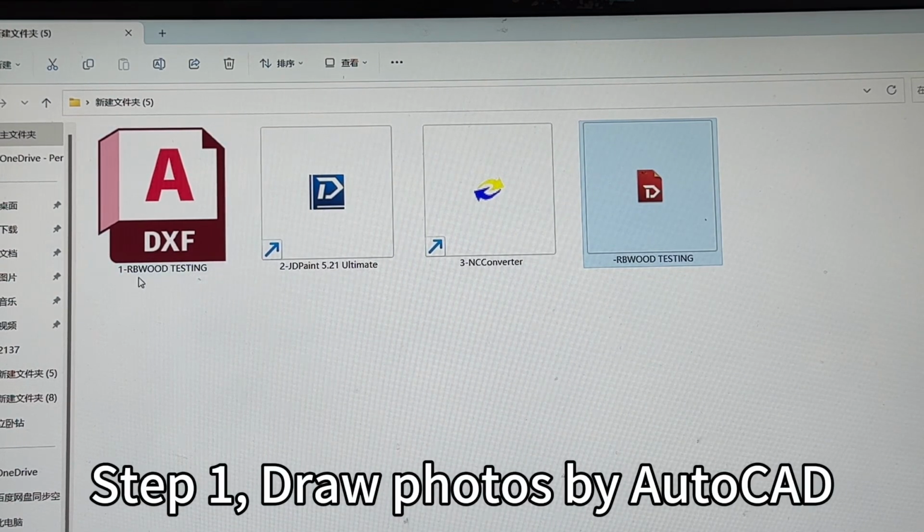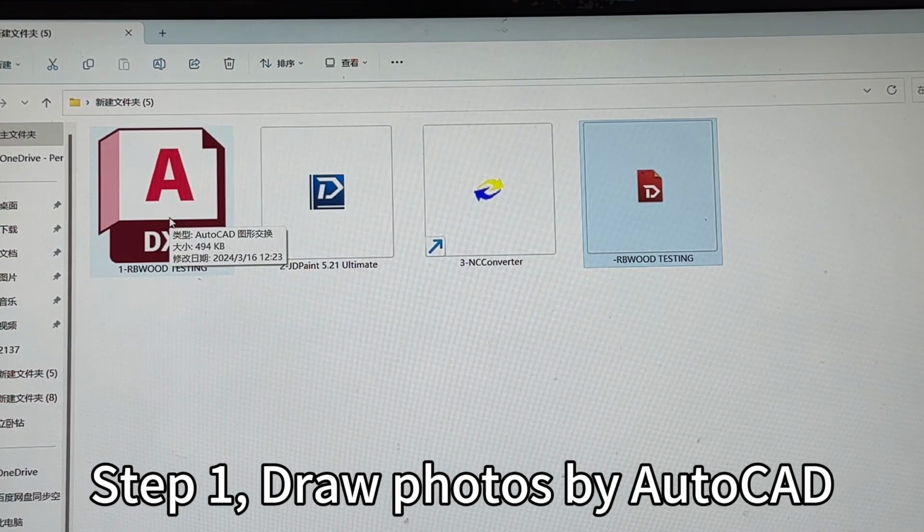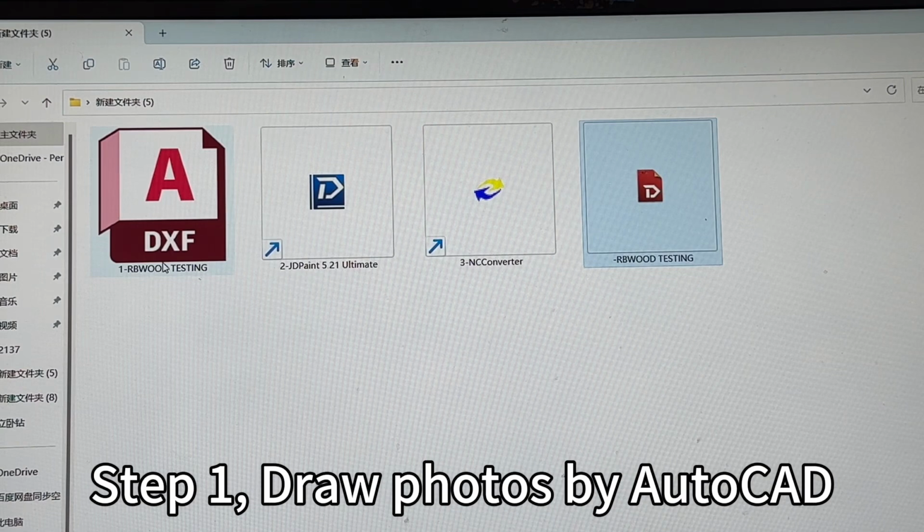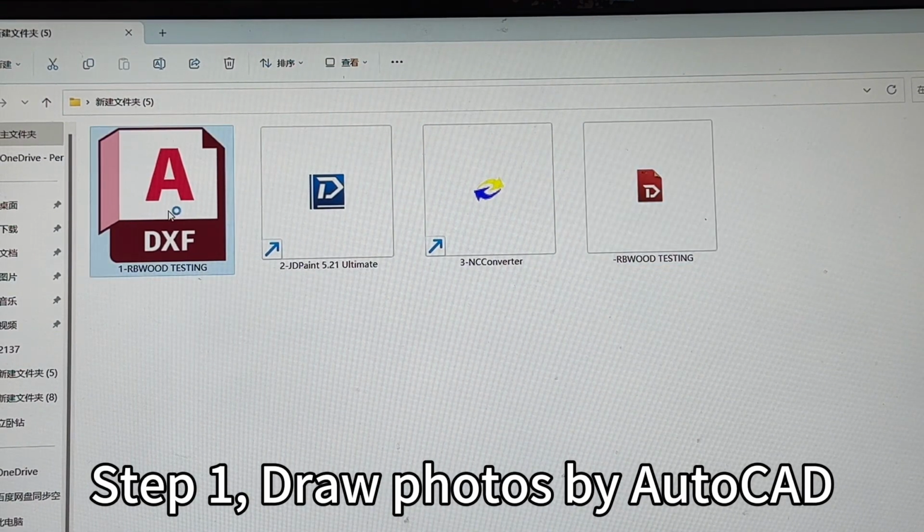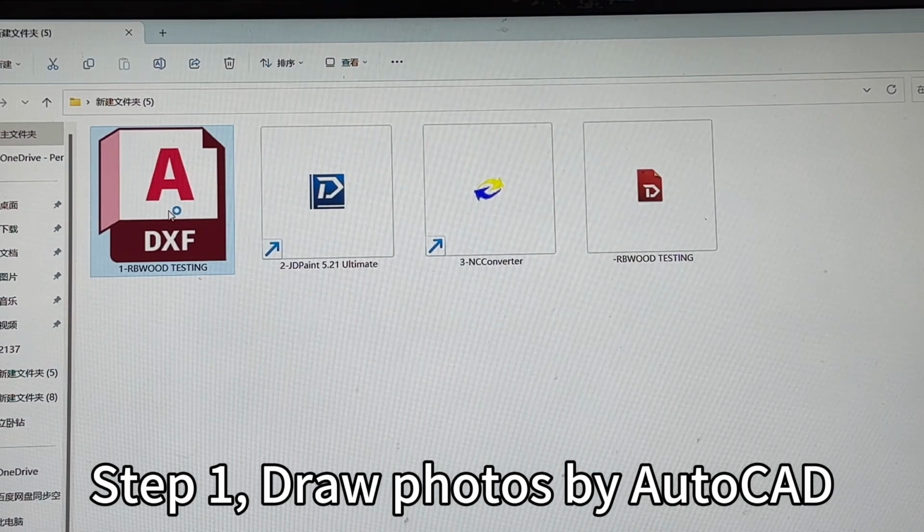First step, we can draw 2D pictures with AutoCAD or SolidWorks. I will show you what we drew in AutoCAD.